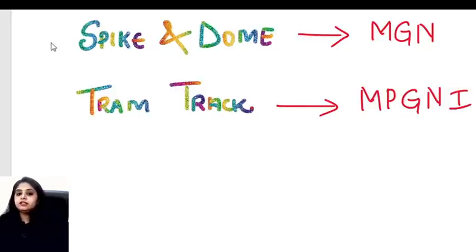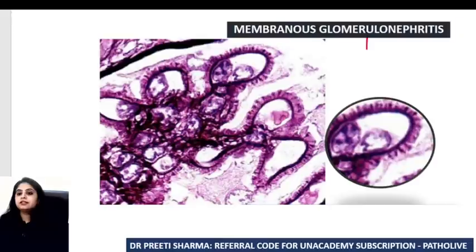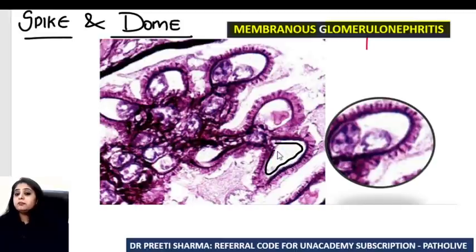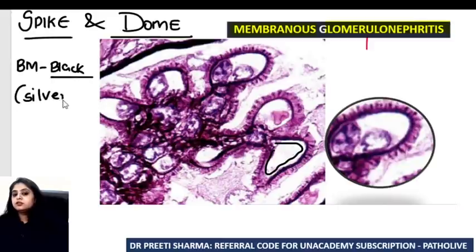The first one that I've said, spike and dome appearance, is seen in membranous glomerulonephritis. So first and foremost, spike and dome. I need to find out two things. First, what is the spike and what is the dome? Can I see over here? Yeah, there is a loop, capillary loops, but this time the basement membrane is looking black. Anything that's looking black means I've applied a silver stain. So what stain have I applied for the basement membrane over here? I've applied a silver stain, and can you see those blackish areas are like spikes, they are projecting up.